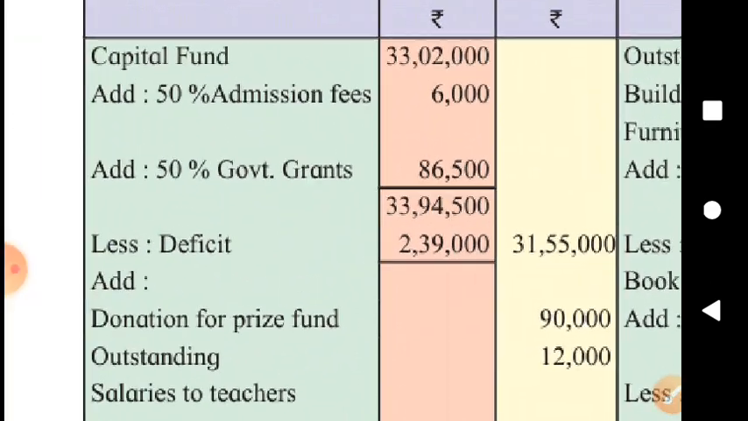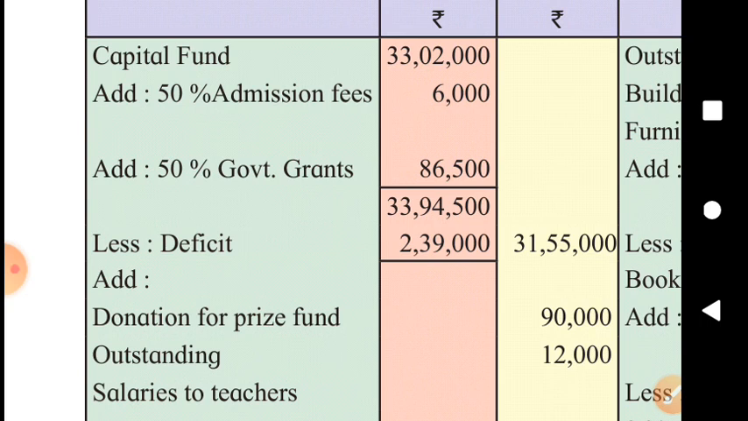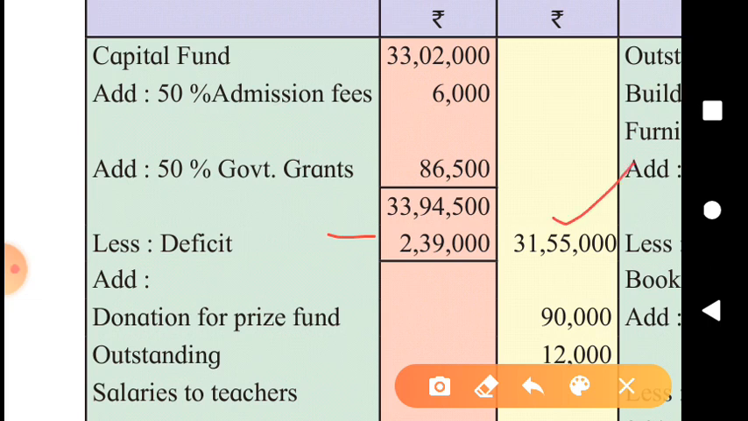On liability side, capital fund opening balance as we have calculated by preparing opening balance sheet. Then we added 50% admission fees and 50% government grants to it, and then we deducted deficit. The excess of expenditure over income called deficit. The debit balance of income and expenditure account is called deficit, and it has adverse effect on capital fund. It reduces the capital fund. So don't forget to deduct the deficit from capital fund. In the outer column, 31,55,000.